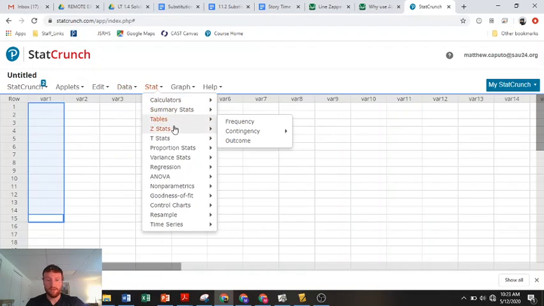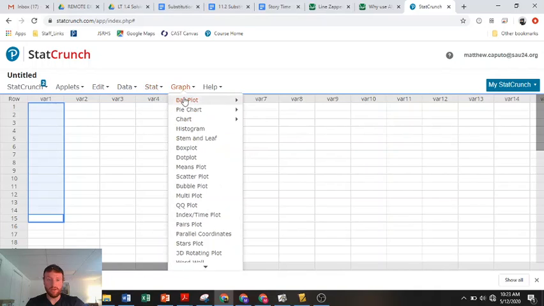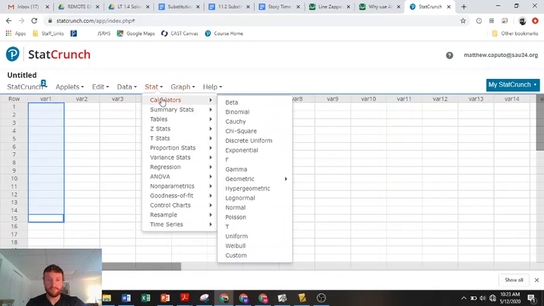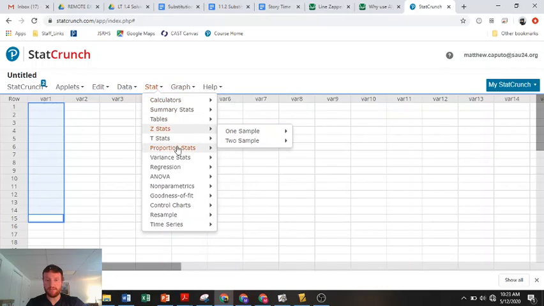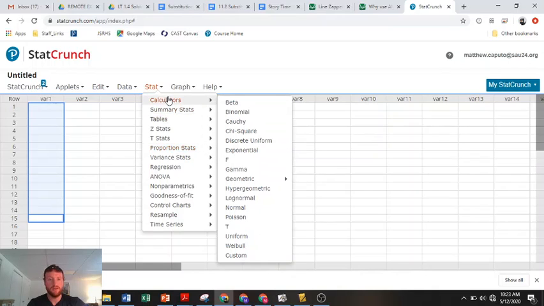StatCrunch. Well, we're going to do little calculators. Notice how that says z-stats, proportion stats. This will run the hypothesis test for us. I'll do it without, and then we'll do it with.